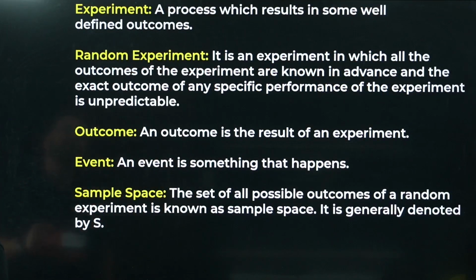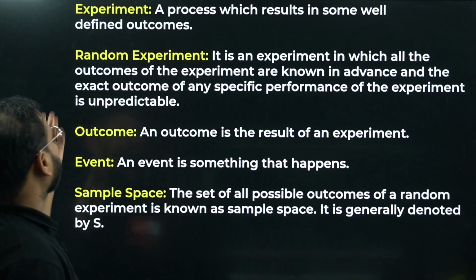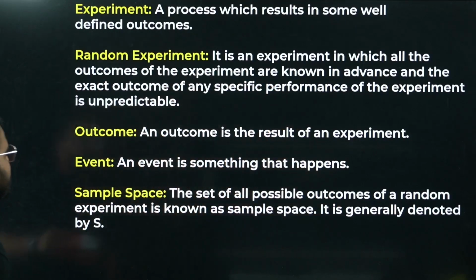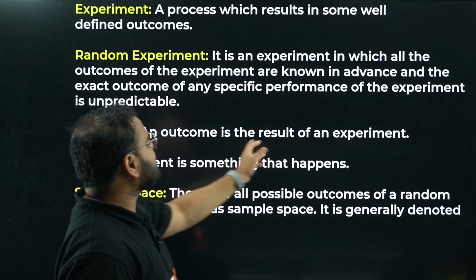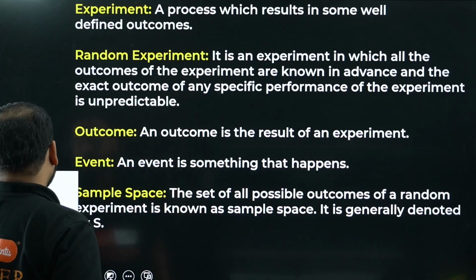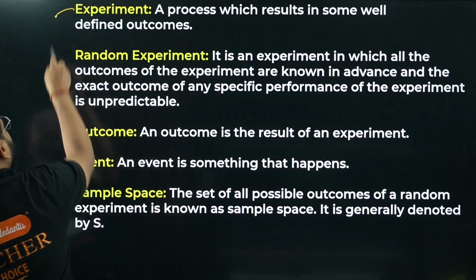The terms are experiment, random experiment, outcome, event, and sample space. What is an experiment? It is a process which results in well-defined outcomes. An outcome is the result of an experiment. So you can relate these two terms, experiment and outcomes.